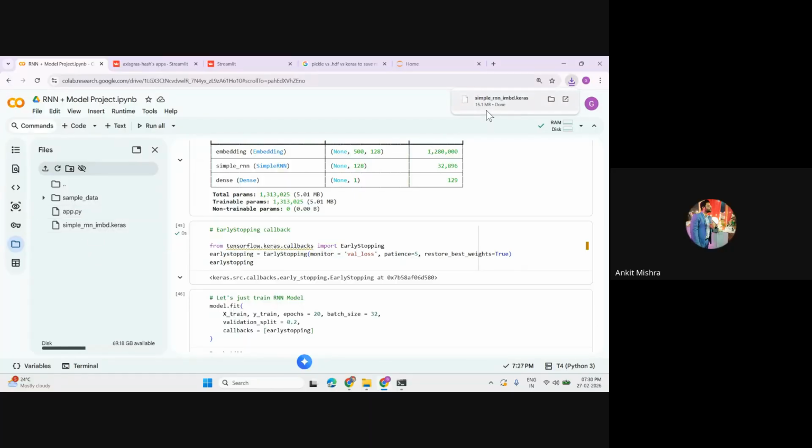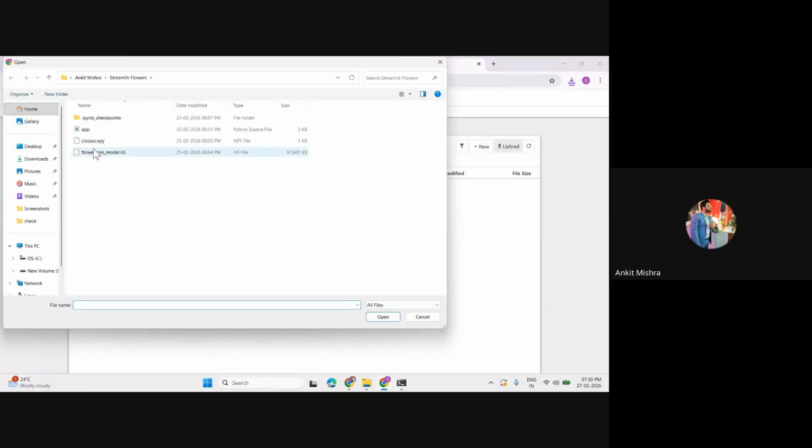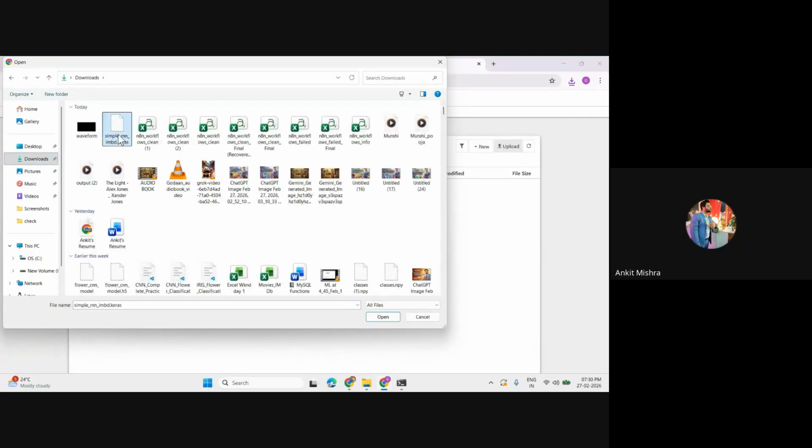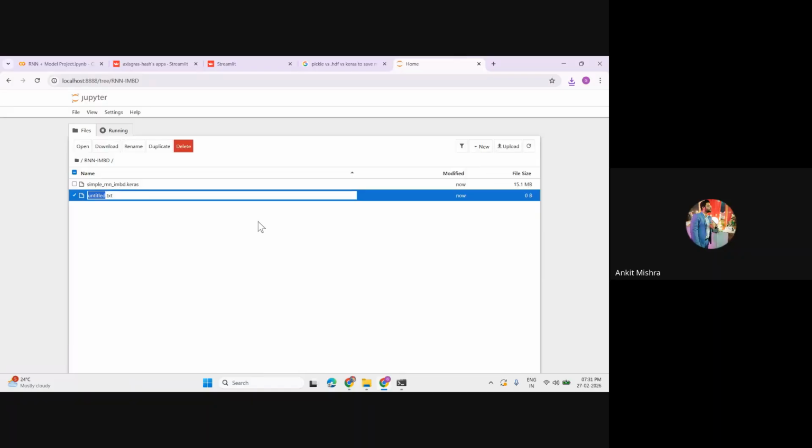Now this time the size of this model is less than 25 MB, so I can directly upload this model to my GitHub repo. In the CNN model, we had to upload that model over a Google Drive link. I hope everyone is aware of that. So let me go to this and upload my model here. Where is my model? Just go to downloads. You can click on simple RNN imdb.keras. I'll upload this one. Then I'll go to new, click on new file, and start with app.py.